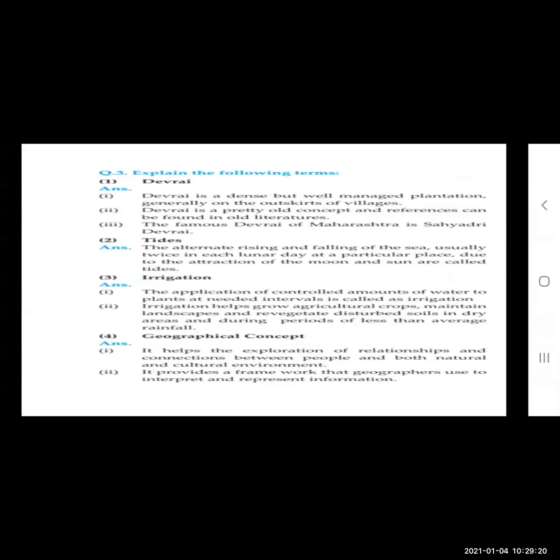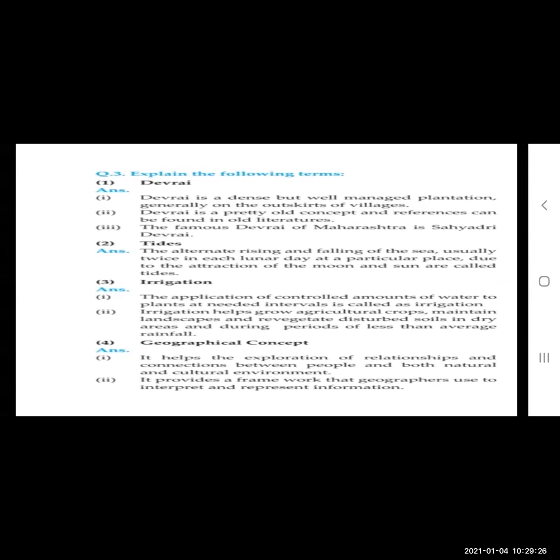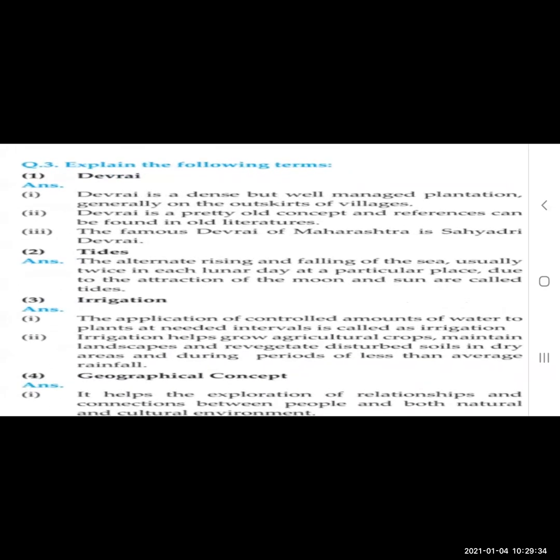Okay, explain the following terms. Now we will see what the following terms are. Devrai: Devrai is a dense but well managed plantation, generally on the outskirts of the villages. Devrai is a pretty old concept and references can be found in old literature. The famous Devrai of Maharashtra is Sahyadri Devrai.